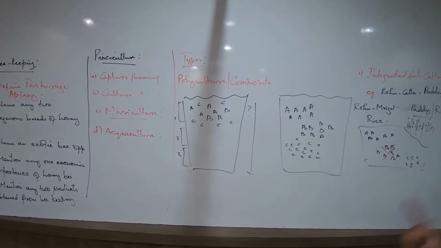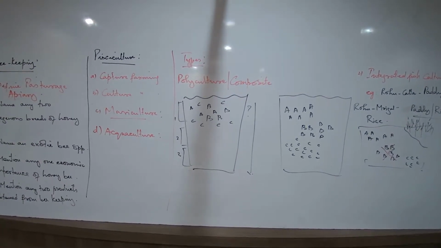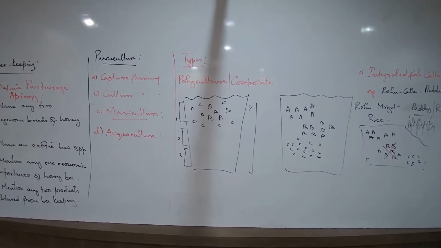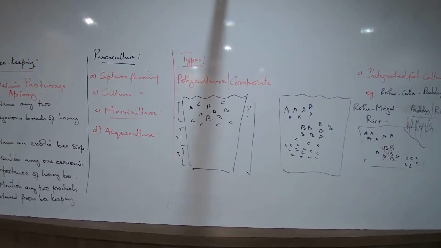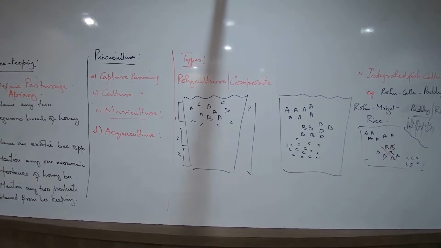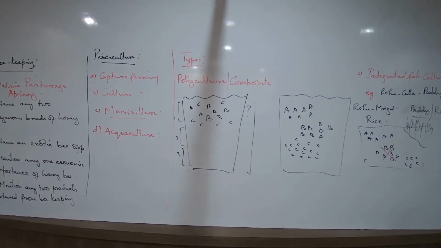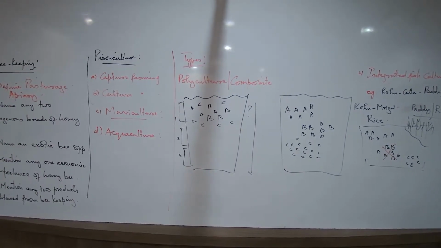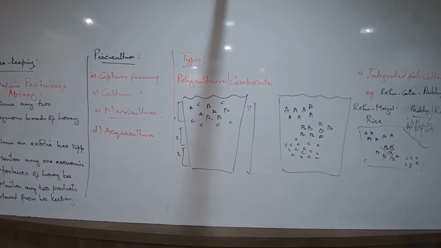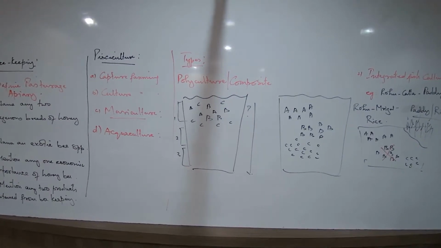Go through all these questions. I'll give you one more minute. If you don't know any answer, go through them. Define pasturage: the collection of flowering plants which provide nectar.